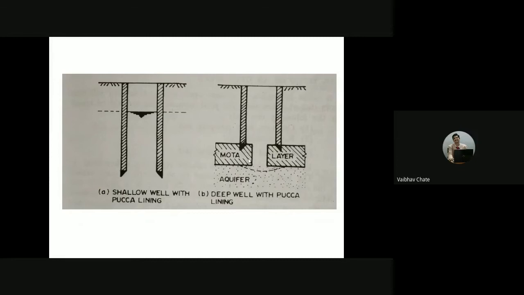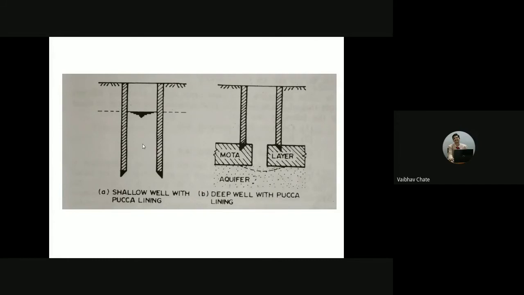So usually, what is the thickness of the wall that will be used for this particular lining system? Have you seen open wells? Anybody? In that case, you will have an idea that the thickness of these walls varies between 30 centimeter to 60 centimeter, depending on the requirement and the stability required.